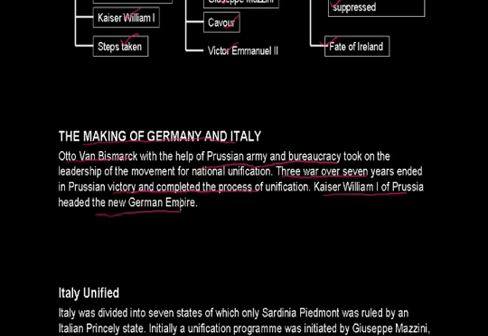This initiative was taken by Otto von Bismarck, who with the help of the army and bureaucracy defeated Austria, Denmark and France and finally got Germany unified. But one thing is very amazing: Otto von Bismarck did all the things but finally handed over the new nation, Germany, into the hands of Kaiser William I of Prussia. Once the unification was completed, some new steps were taken so that this nation becomes a strong one and the aristocracy continues. The steps were, the new state placed a strong emphasis on modernizing the currency.